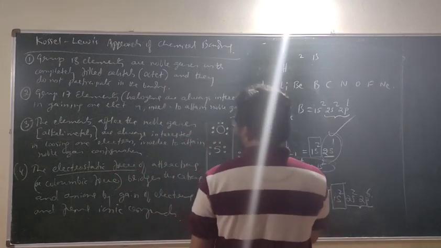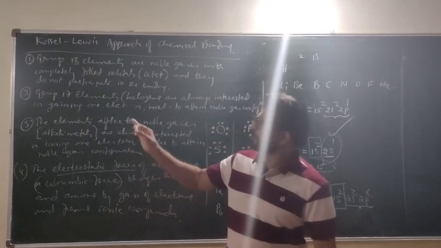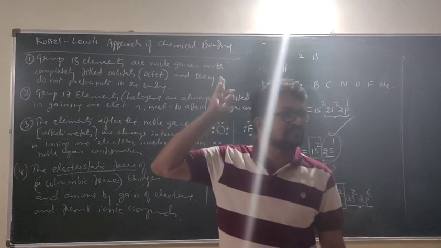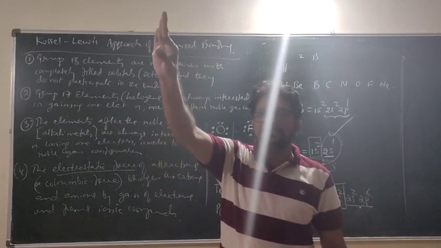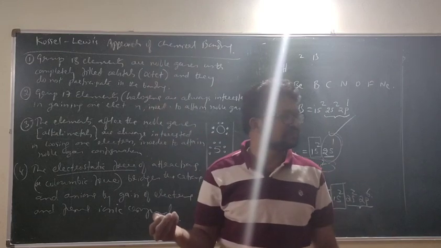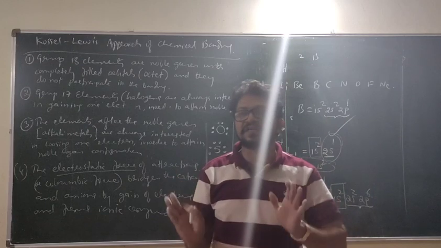Here I will show you one example. So these 4 points, I don't think any difficulty arises. I summarize. Noble gases are the most stable because they have octets. The elements before the noble gases are halogens.